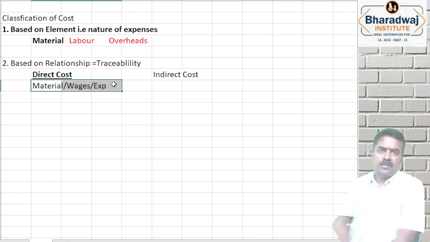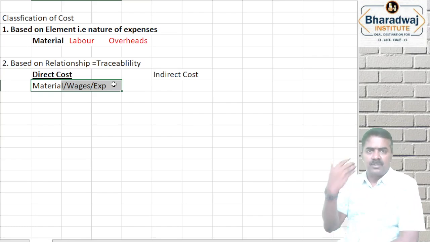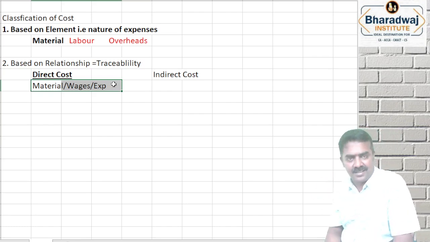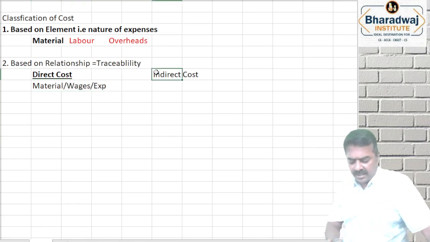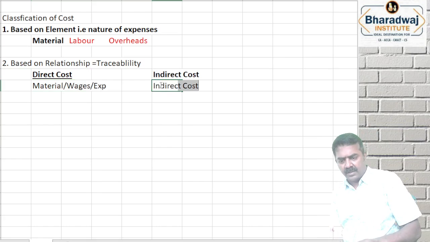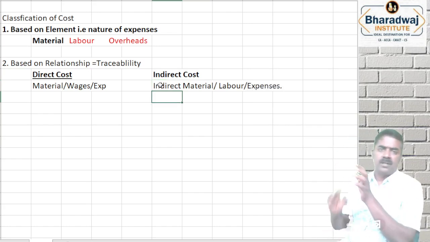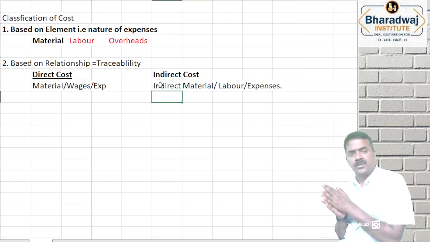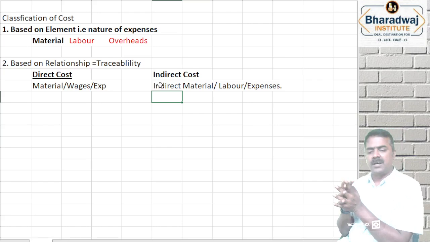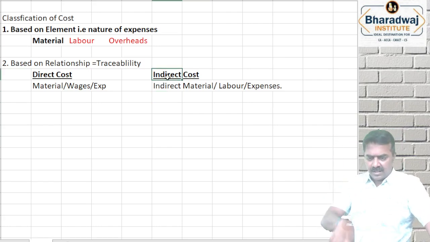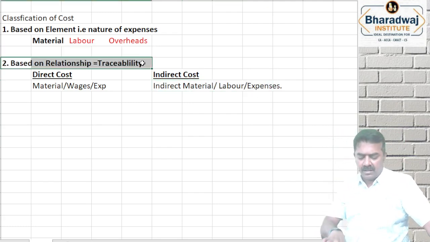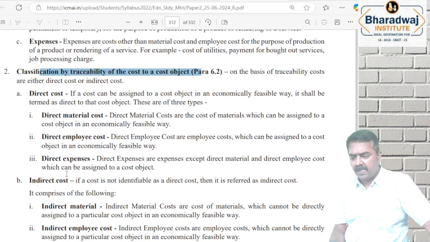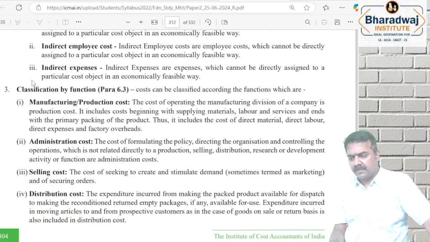Direct cost. ஃபார் எக்ஸாம்பிள் நான் சிஎஸ்சி எம்ஏசிஎஸ் கோர்ஸ் பற்றி சொன்னேன் இல்லையா, இங்கே கொடுக்குற மெட்டீரியல் ஆர் வேஜஸ் ஆர் லேபர் காஸ்ட், தட் இஸ் லெக்சரரோட salary and any specific course expenses, that is called as what? Direct cost. Indirect cost, okay, which includes indirect material, labor and expenses. For example, in Bharadwaj, salary paid to the office staff, house cleaning staff, okay, general administrative people, marketing staff, இதெல்லாமே என்னது? Direct cost or indirect cost? Indirect cost, because they are not spent for a particular course. That is called as based on relationship. Direct cost, indirect cost அந்த மாதிரி.